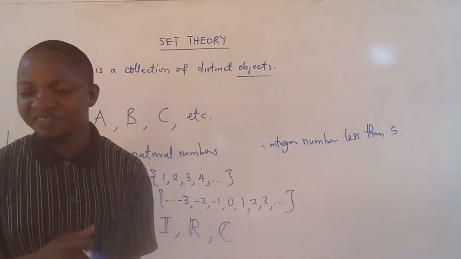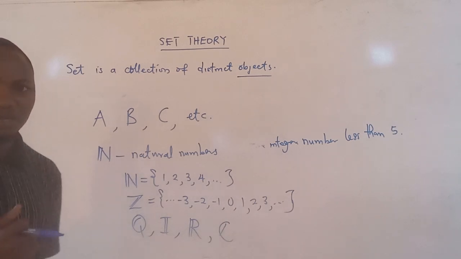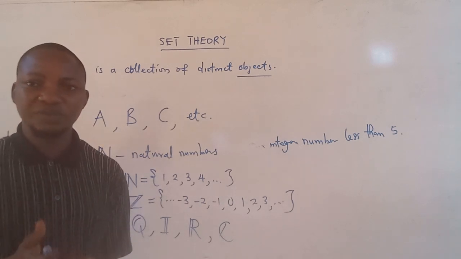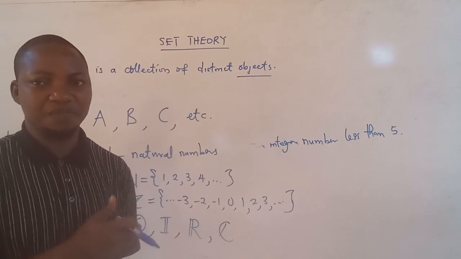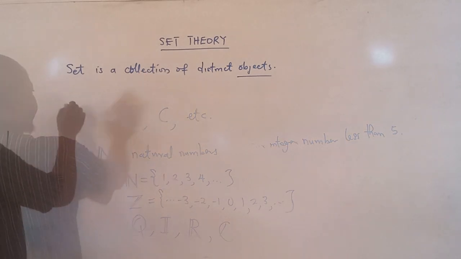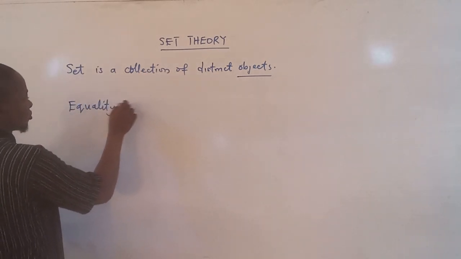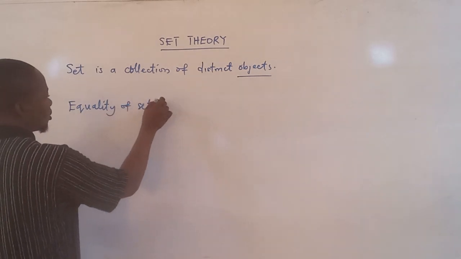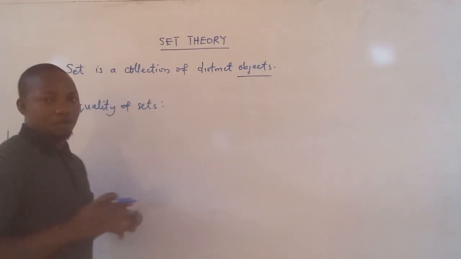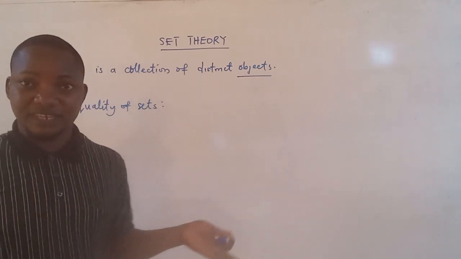Having said that, let us also look at another concept under set theory, which we refer to as equality of sets. When we say two sets are equal in mathematics, there has to be more than one set.